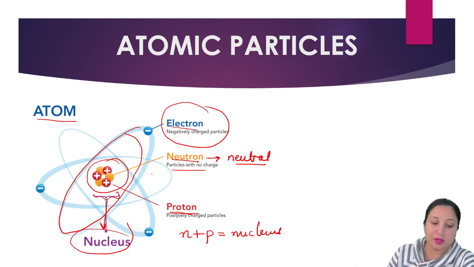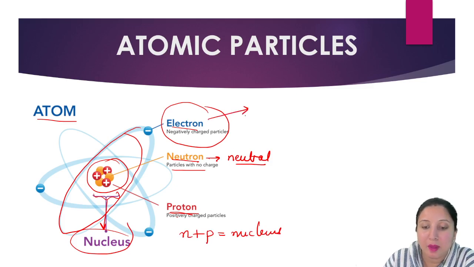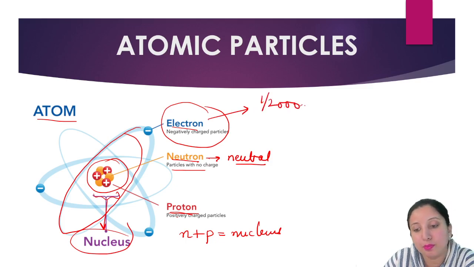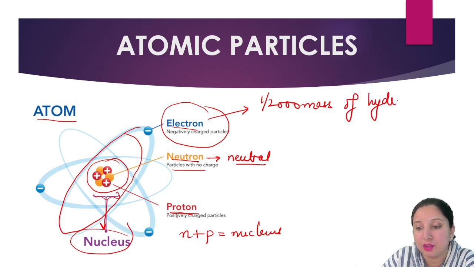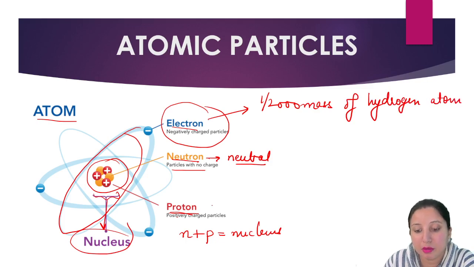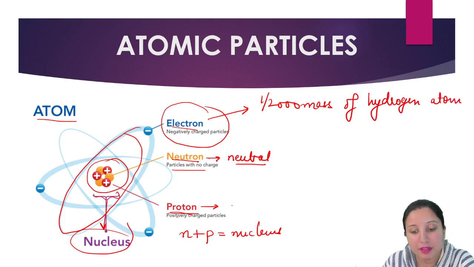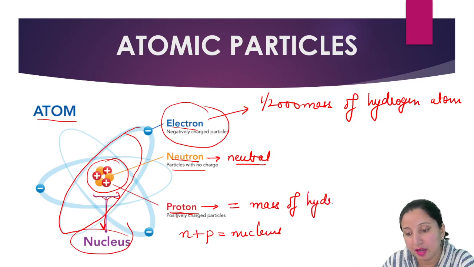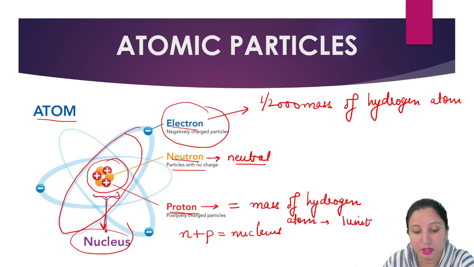So over here we can say that the mass of the electron is 1 by 2000 of the mass of a hydrogen atom. When I'm talking about the mass of the proton, we say that it is equal to the mass of a hydrogen atom, and it is taken as 1 unit.